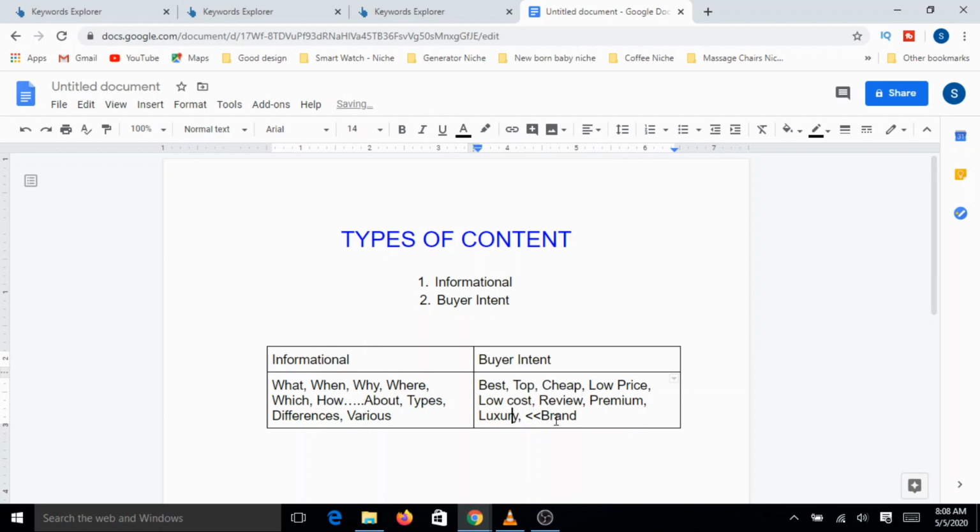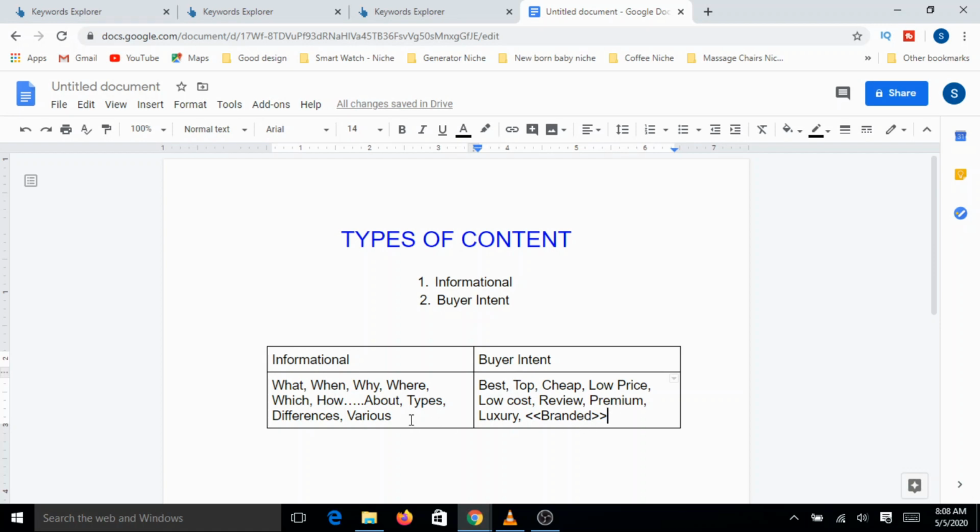and they may also sometimes look for specific branded products. For example, I would say Adidas shoes online or something like that. So they may go with a combination of some of these keywords. They may specifically look for a brand also. Listen, you need to focus on this.